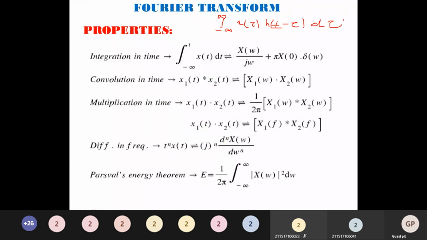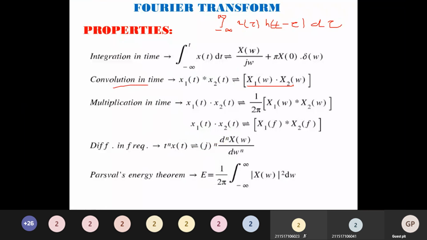And next, convolution in the time domain will be multiplication in the frequency domain. This is common for any transform, let it be Fourier series, Laplace transform, Z transform, DTFT, or DFT. In all the cases, convolution in the time domain becomes multiplication in the other domain. The reverse also holds: multiplication in the time domain becomes convolution in the frequency domain.